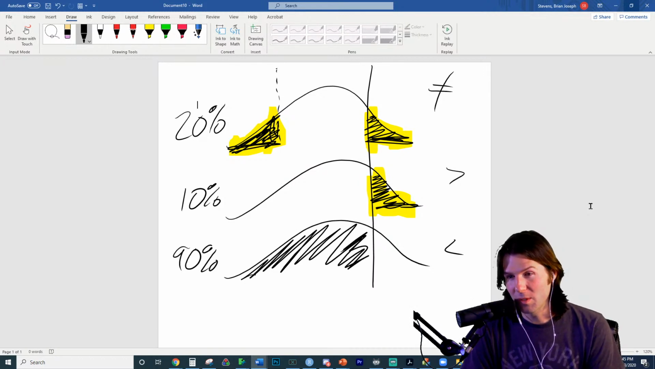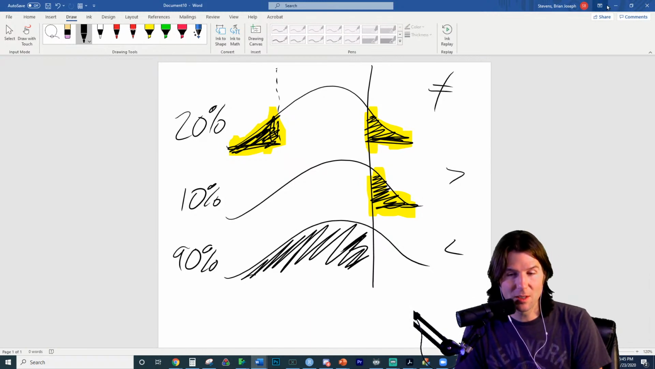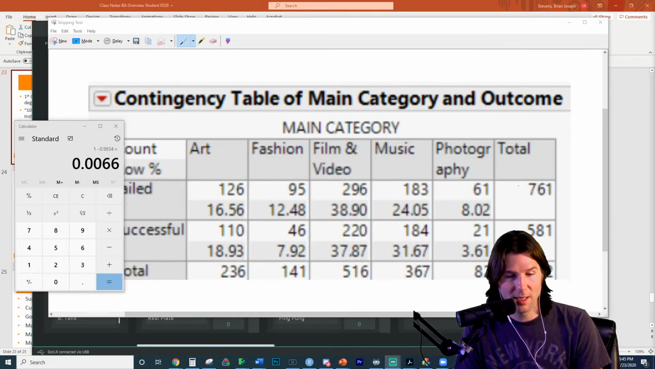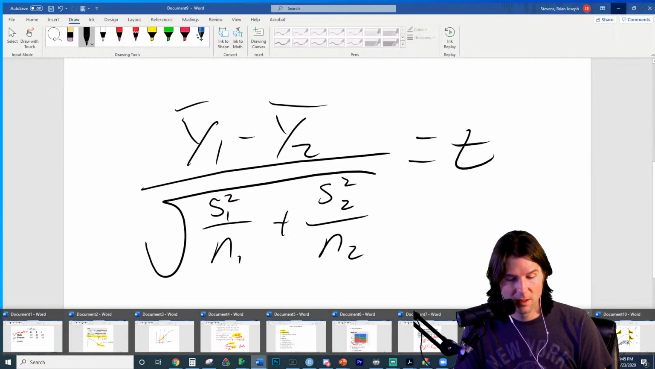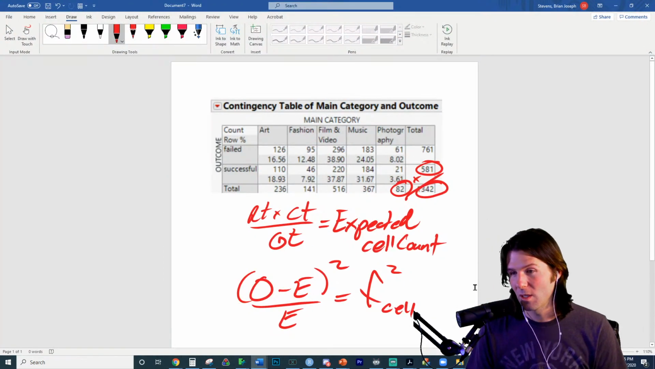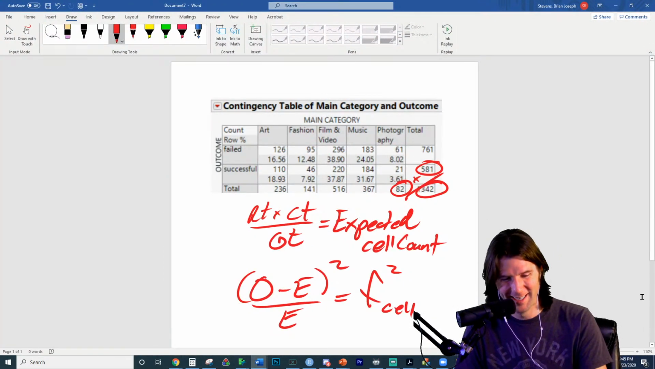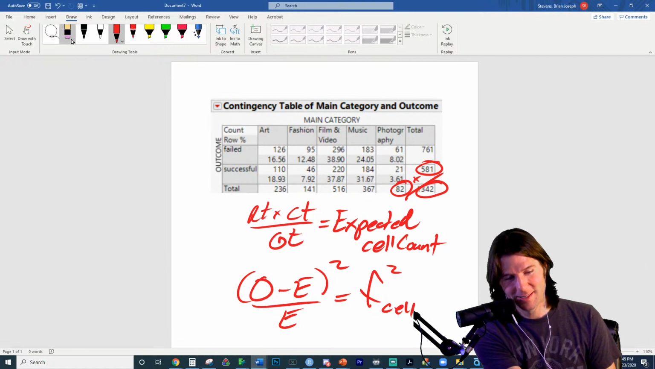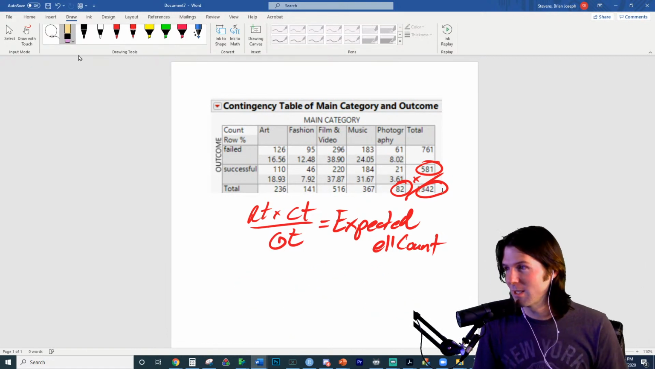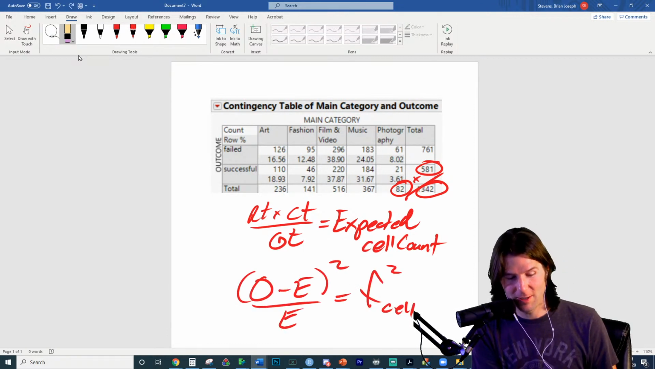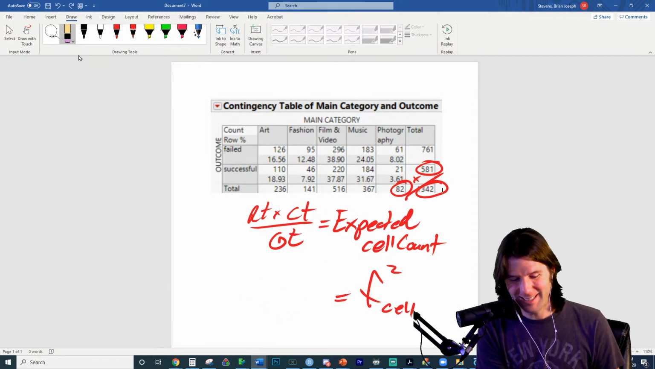Is the expected cell frequency based on the researcher's opinion? How do we find expected cell frequency? What do we use to do expected cell frequency? Submit and see what you get. What do we do to find expected cell frequency?